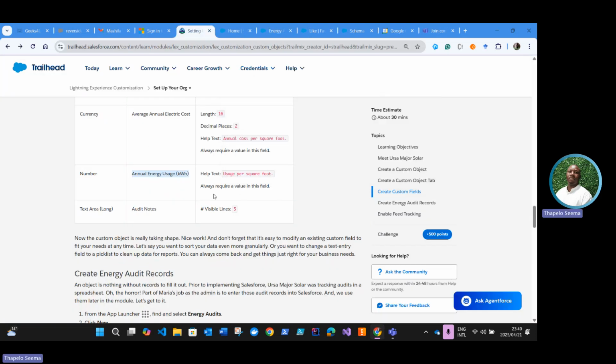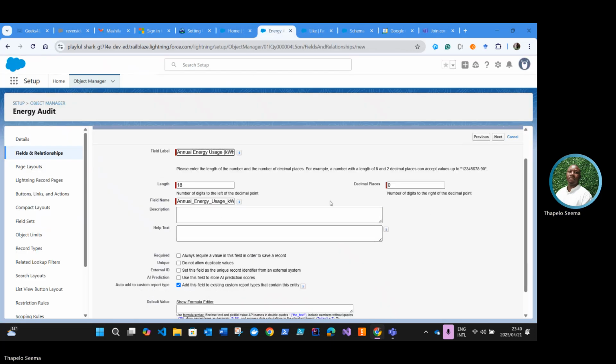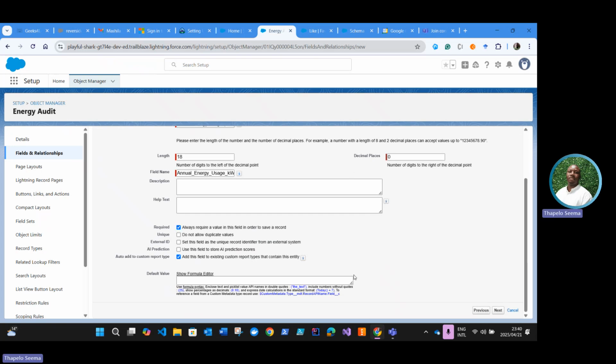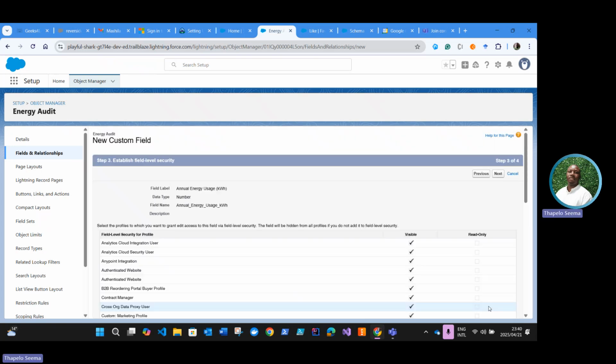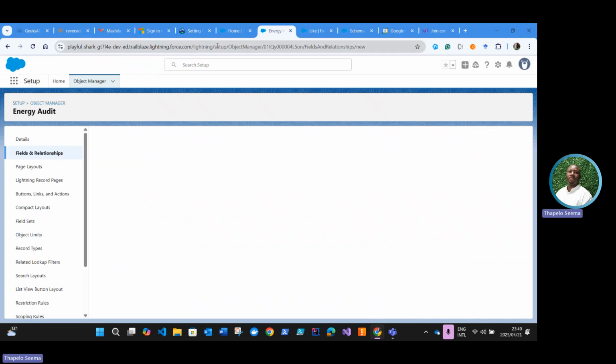Let's check if that's correct. Yeah, so they don't mention anything about lengths and decimal places. We leave it as is, it's 18, and there's no decimal places. So all we're going to do is make sure that it's required. Next, save and new.